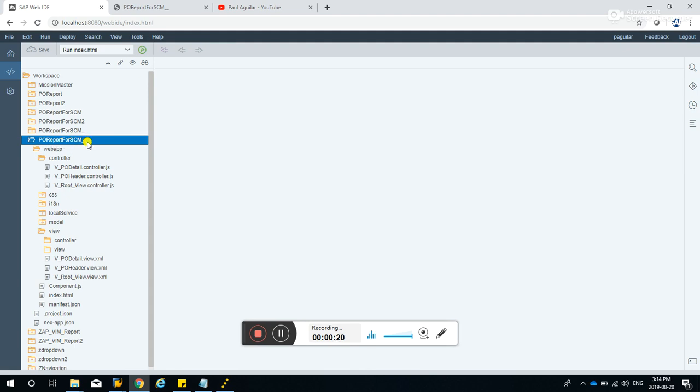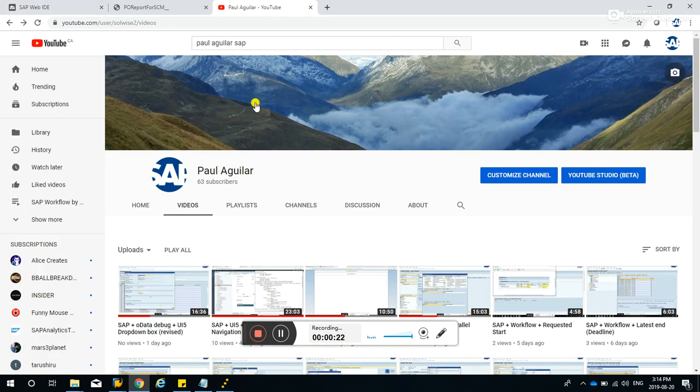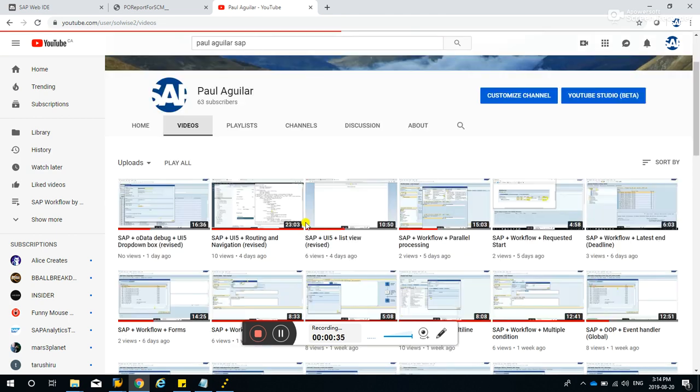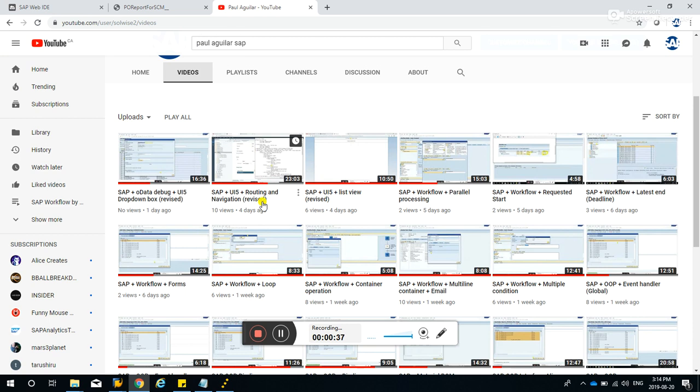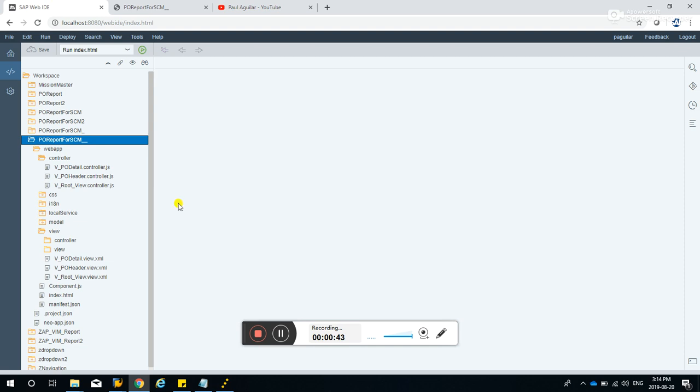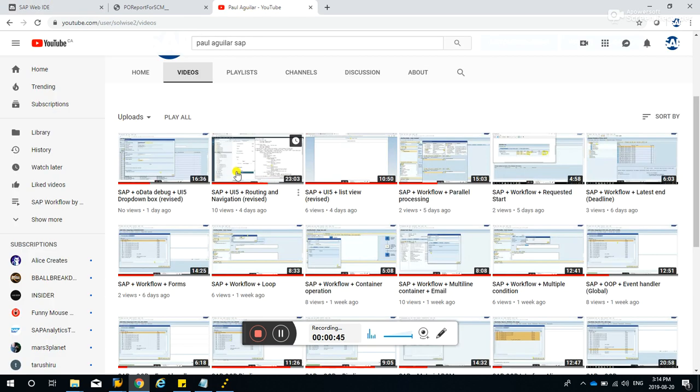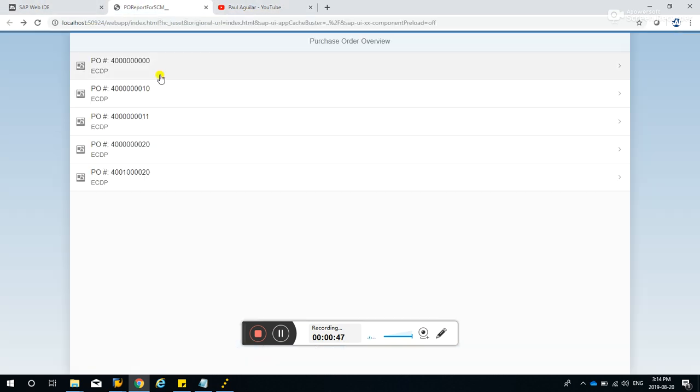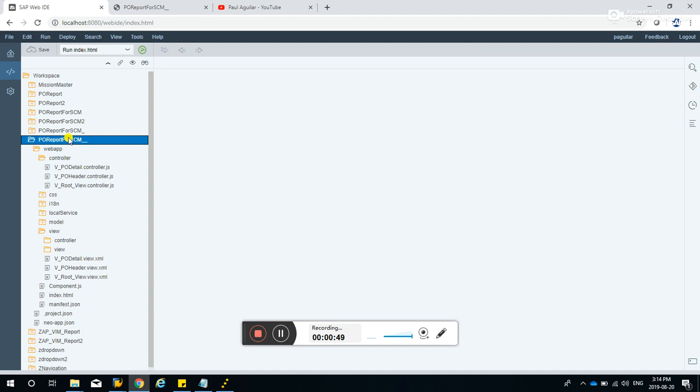If you want to see where that is, you have to go to youtube.com and search for Paul Aguilar SAP and look for my channel. This is the logo. And go to videos. And this is the video right here, SAP UI5 Routing and Navigation Revised. So this UI5 application is the same as this one here.